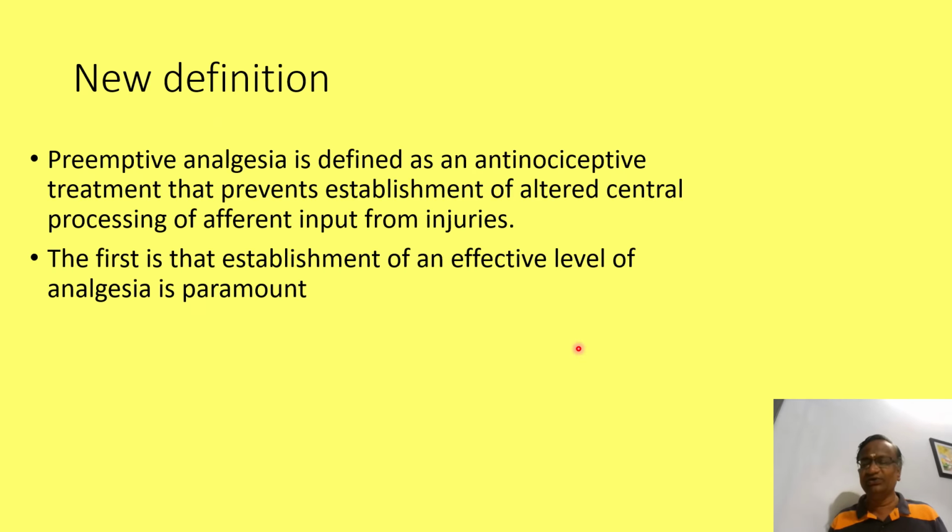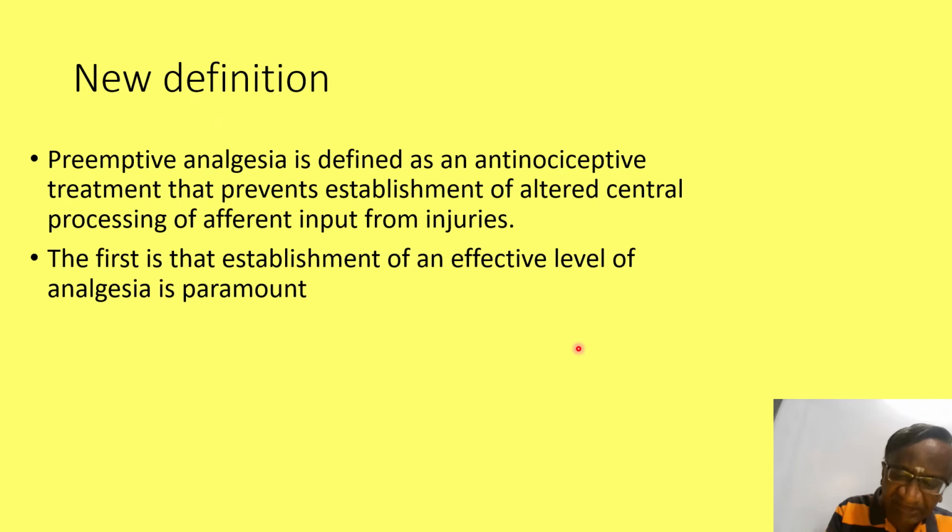Establishment of an effective analgesia is paramount. Very simple. Now you have induced the case of a gastrectomy. You have put in an epidural. Okay, the surgery has not started. You have put in a thoracic epidural and given some 6 ml of 0.15% bupivacaine and start the case. So this is not good because your anti-nociceptive treatment, the epidural, is not full-fledged.